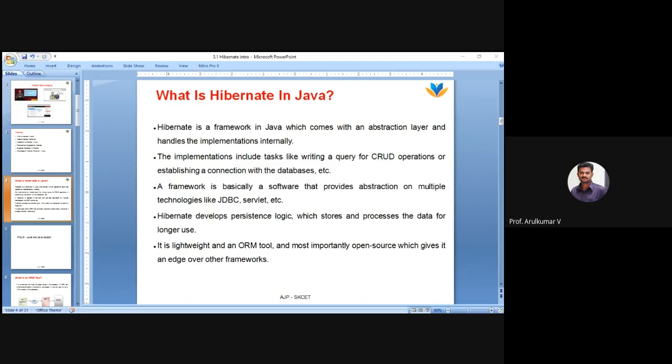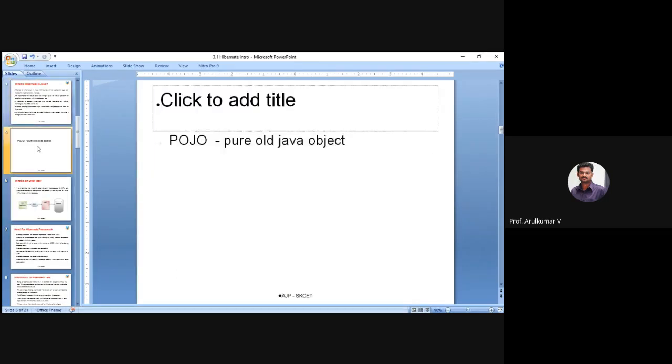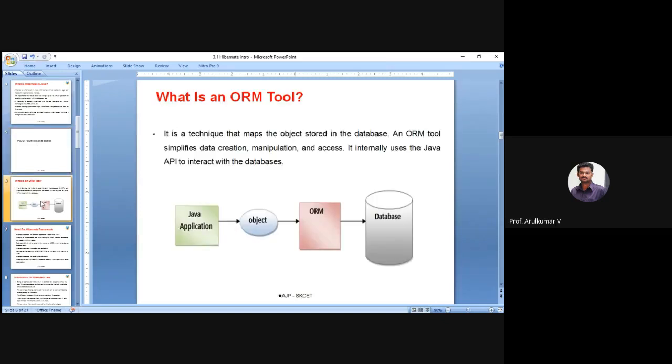Instead of NetBeans, we are going to use the Eclipse tool, because that will be more supportive for these frameworks. Mostly we have Eclipse implementations only, because some libraries are not available in NetBeans. Guys, clear about this?